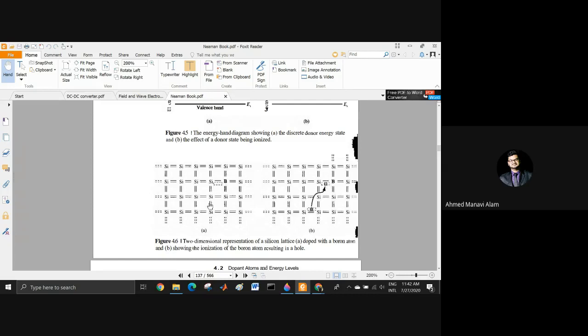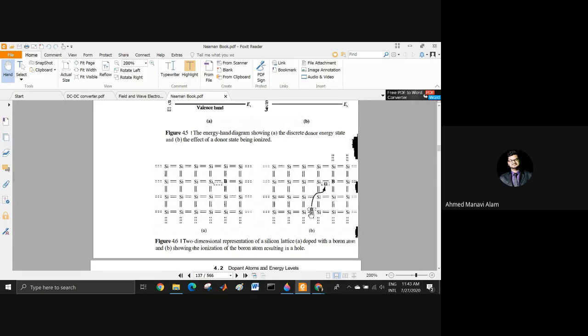That means this silicon has donated its electron to boron, so this silicon now has a reduction in electrons. A reduction in electrons means a positive charge has been created in this place.